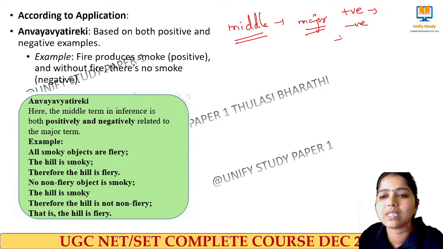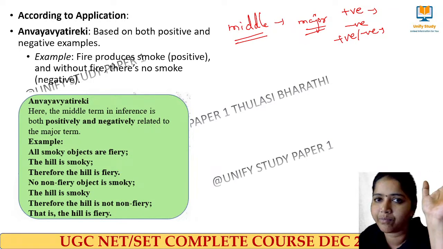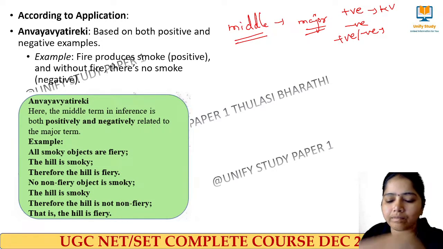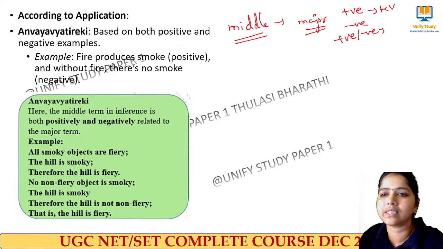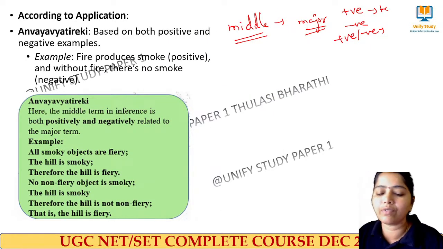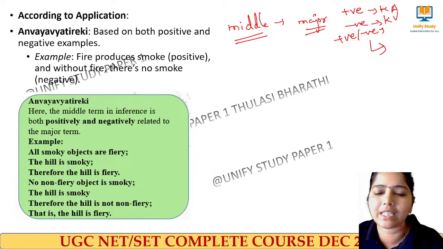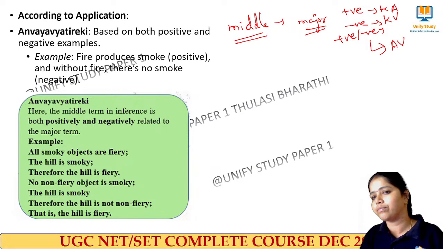And if it is positively and negatively related, it's called Anvayavyatireki. Am I clear? Yes? You can remember it like this: positively related is Kevalanvayi, negatively Kevalavyatireki, and positively and negatively, Anvayavyatireki.